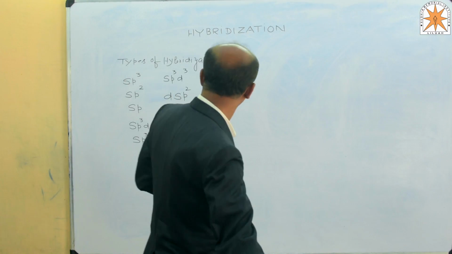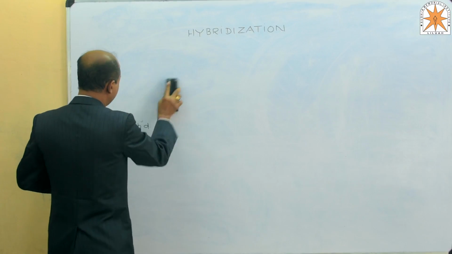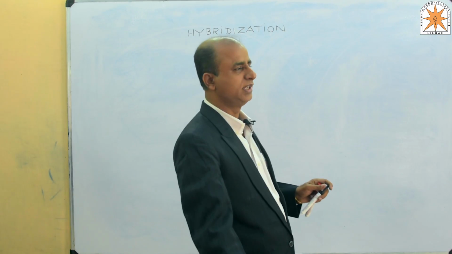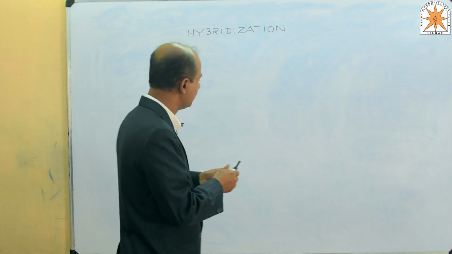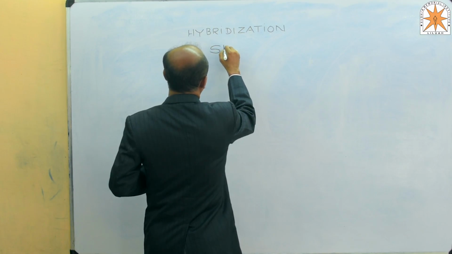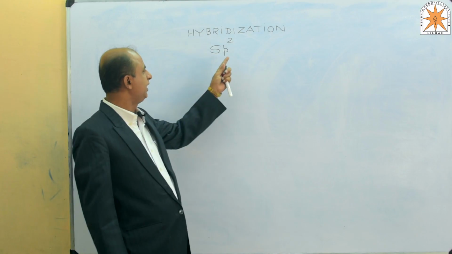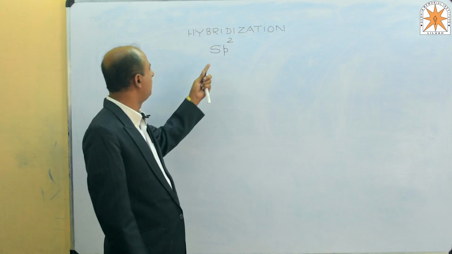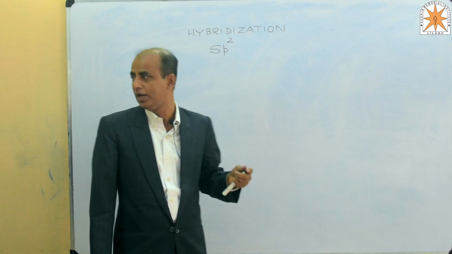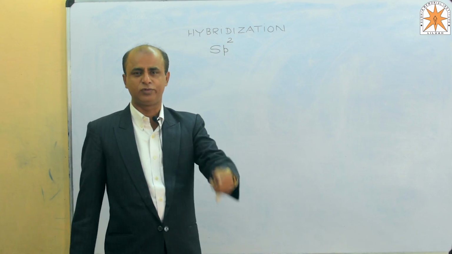Now come to the second hybridization, sp2. It is found in the case of unsaturated hydrocarbons, that is, hydrocarbons which contain a double bond, 1 sigma and 1 pi. The second mechanism I am going to explain is sp2 hybridization. By the name it is clear that here there is mixing of atomic orbitals 1s and 2p, and that's why the equivalent energy level orbitals that have formed become sp2 in nature.